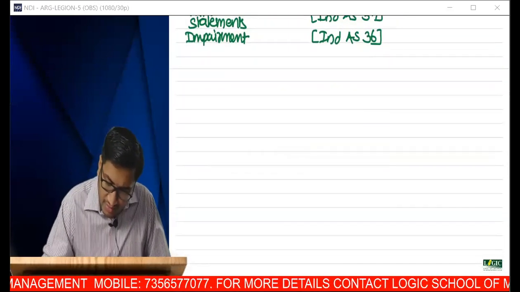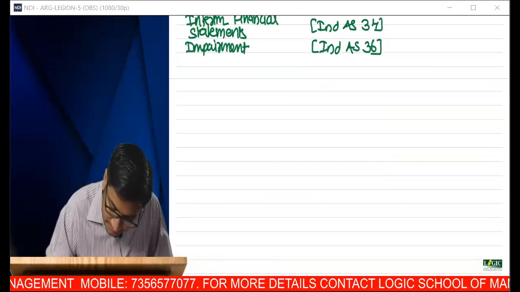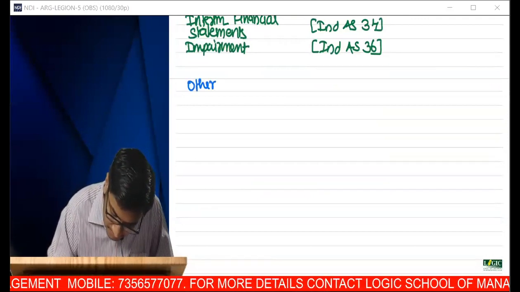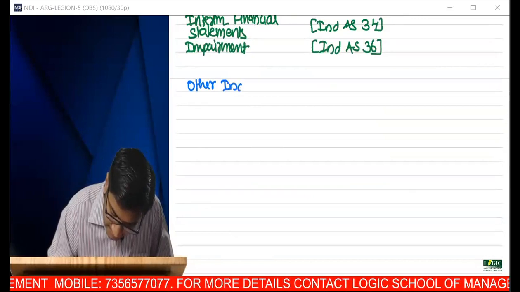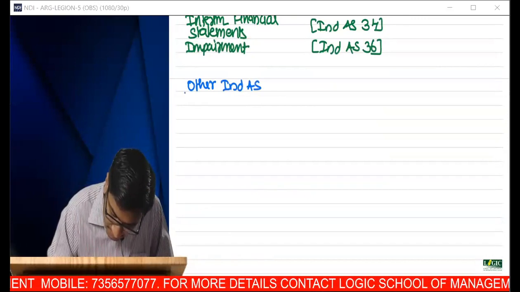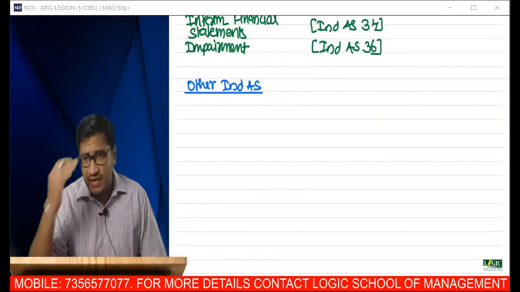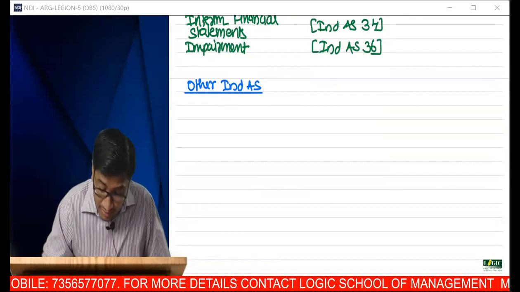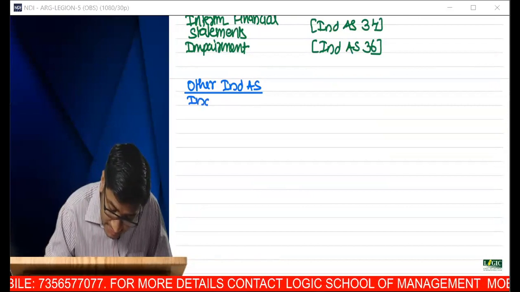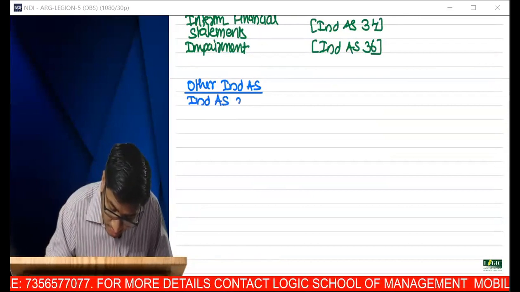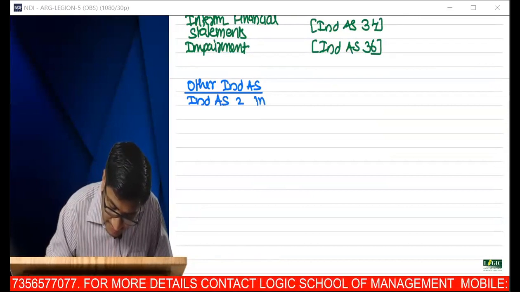Then we said, okay, there are other Ind AS. There are lots of other Ind AS, like Ind AS 2 that deals with inventory.